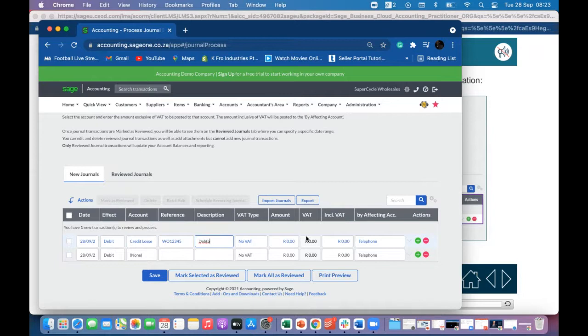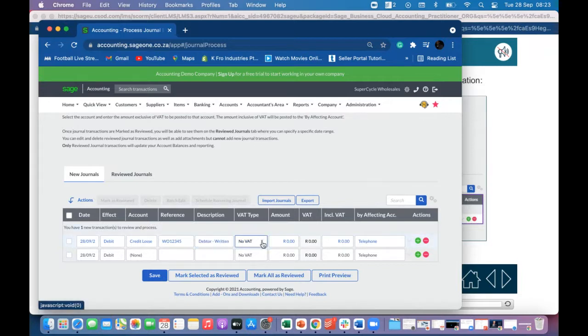Write off, or we can say written off. I'm just going to put Aubrey in brackets so we know which debtor.